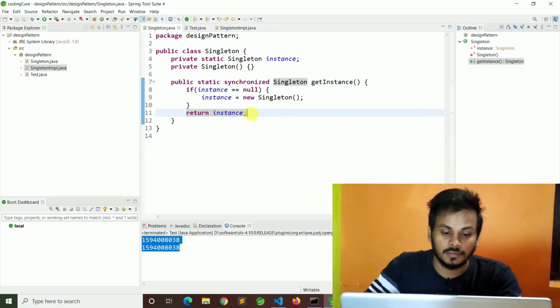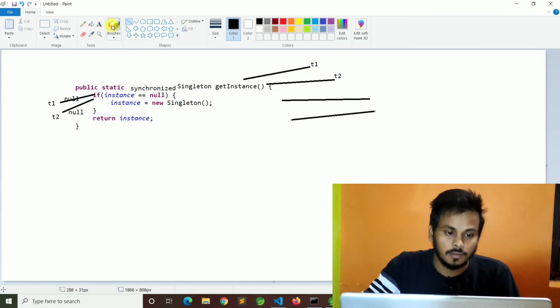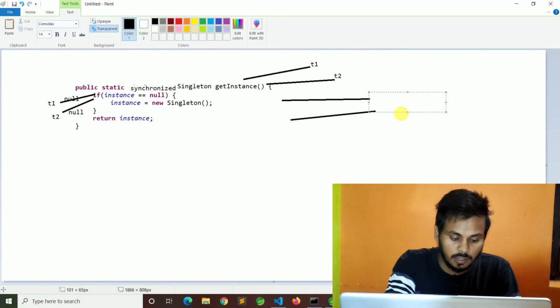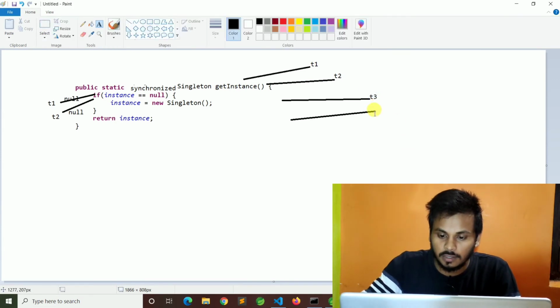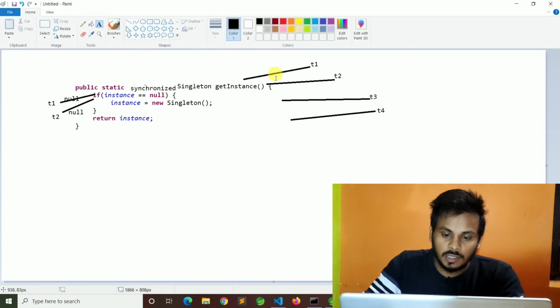What's the problem? The problem is that here I have added the synchronized keyword. Let's say T1 came, and one more thread came, T3 and T4 as well.